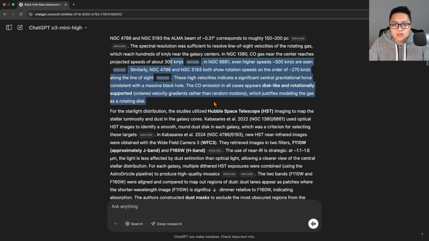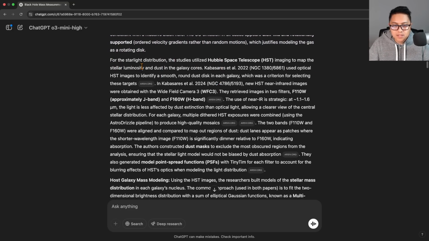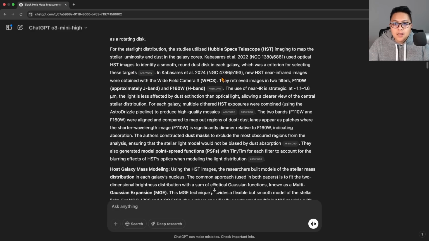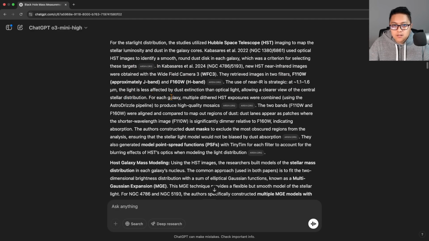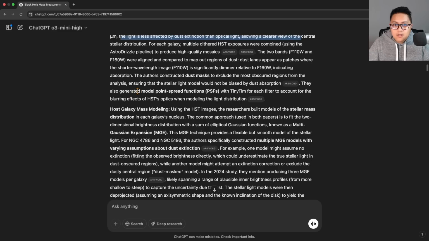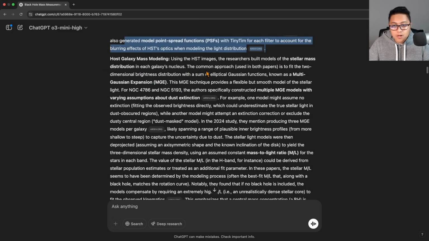For the starlight distribution, the studies utilized Hubble to map the stellar luminosity and dust in the galaxy cores. Used optical HST to identify a smooth round dust disk in each galaxy, which was a criterion for selecting these targets. That's a good point. That's true. That's how we selected them. And use F110W and F160W. The light is less affected by dust extinction, allowing a clear view of the central stellar distribution. Correct. That's exactly why we use them. Also generate point spread functions with Tiny Tim. So far, so good. This is all correct.